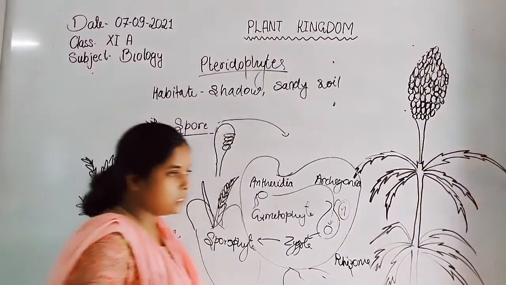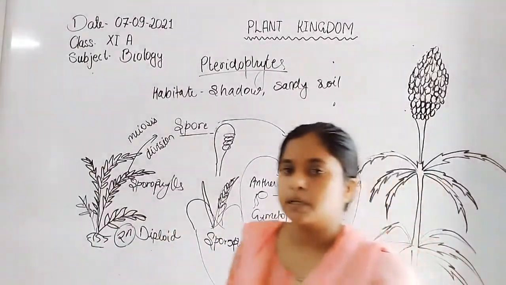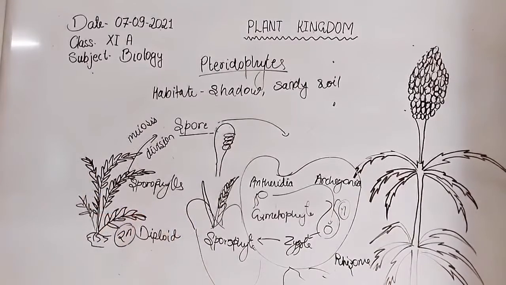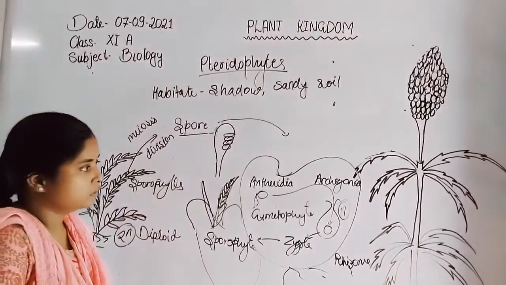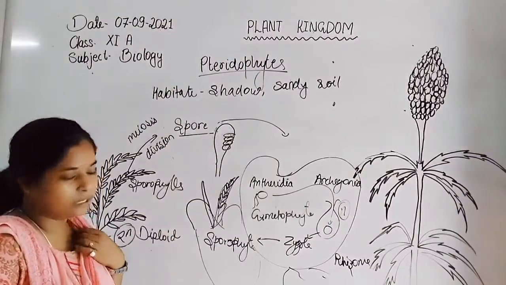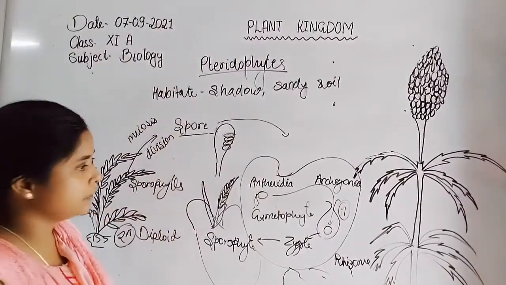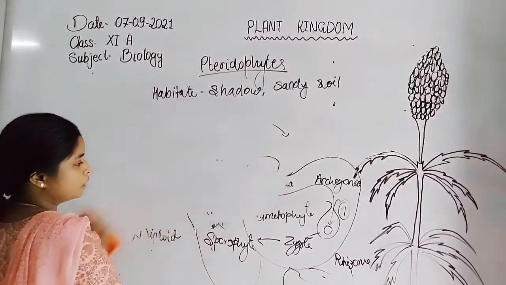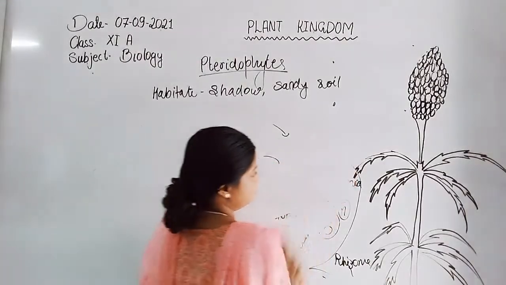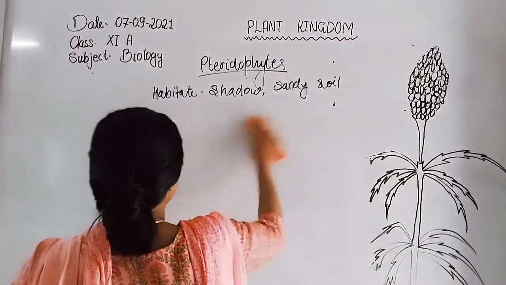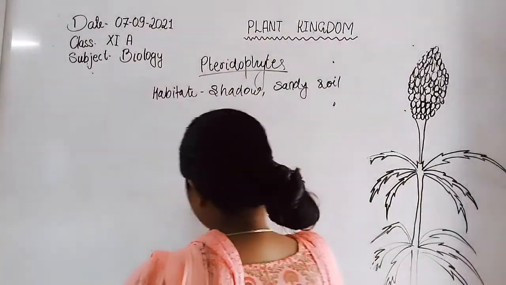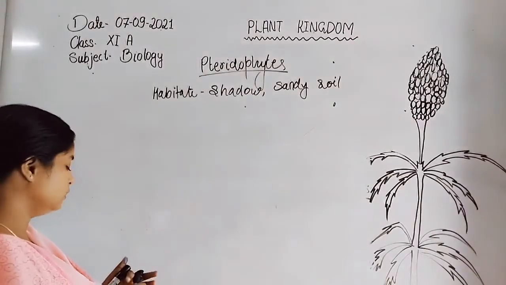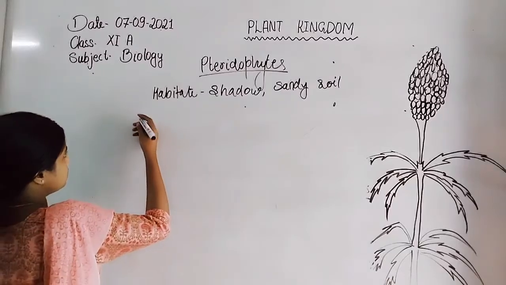So overall these are the stages of the pteridophytes, in which the plant shows the different characteristics of its life cycle. Now the pteridophyte is divided into four classes. What are these classes? Following are the classes into which the whole group is divided.